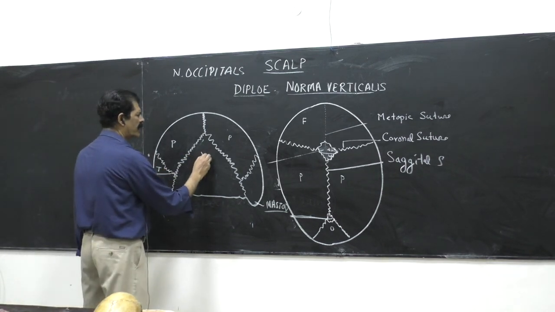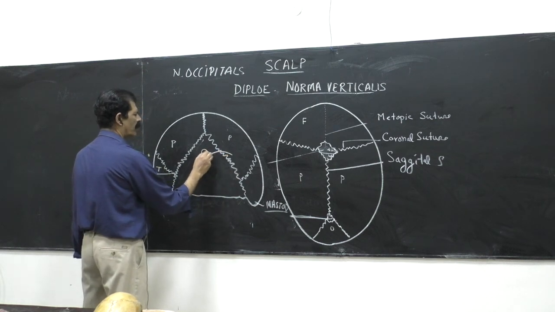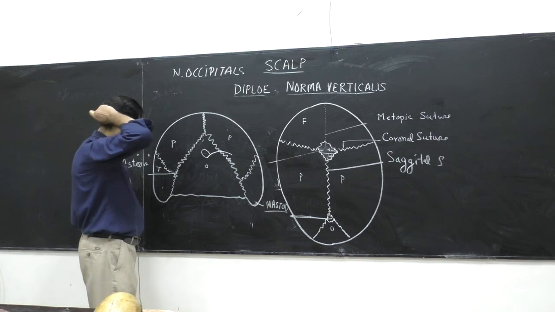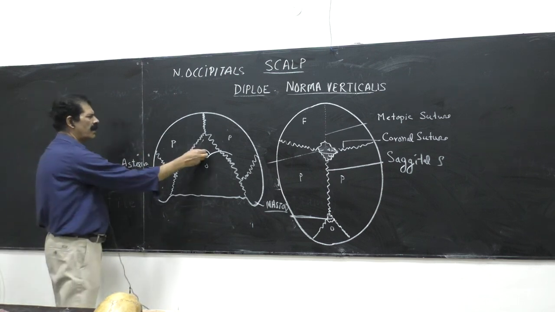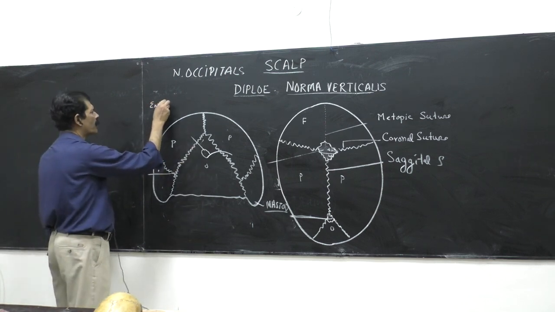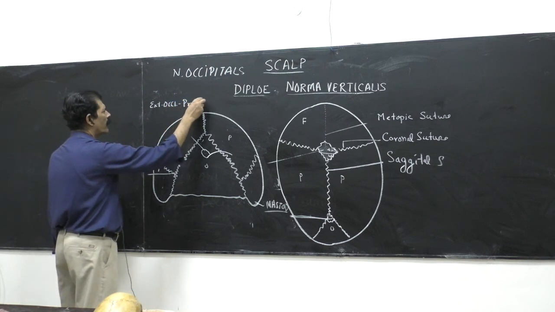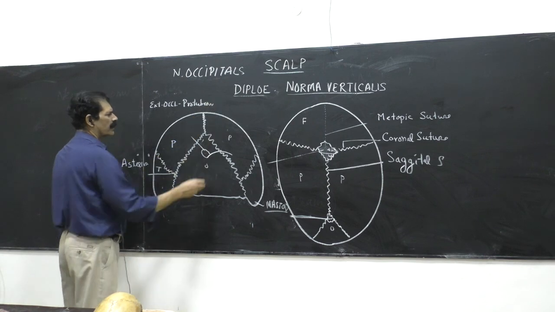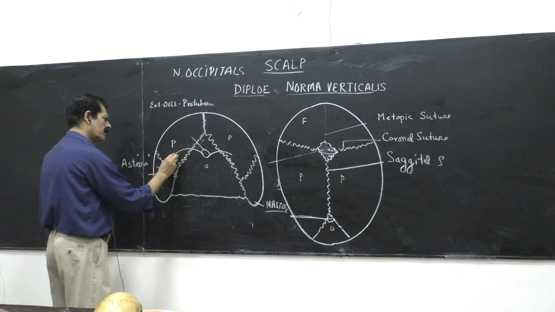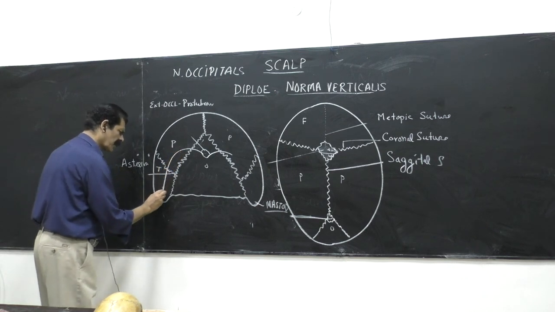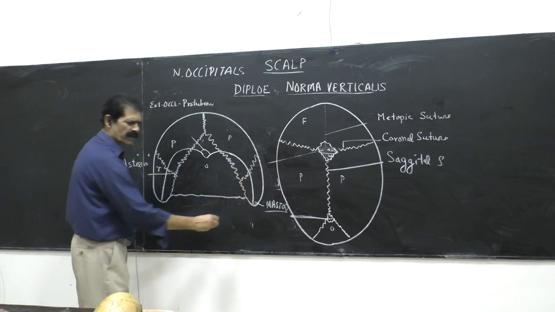We find here a raised area of the bone somewhere here in the middle. Feel it in your own skull, in the midline, just above the neck. This is called the external occipital protuberance. And from the external occipital protuberance, 2 lines are going convex upward up to the mastoid process. They are reaching and ending at the mastoid process bilaterally.